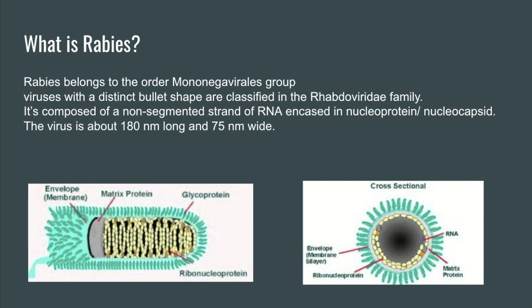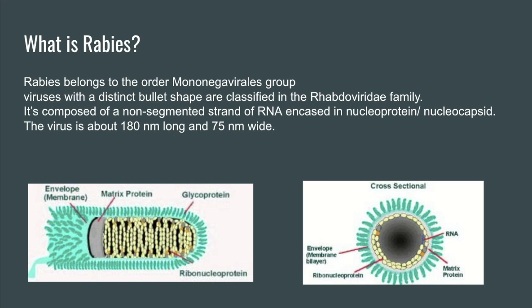Rabies belongs to the mononegavirales group, but within that group, viruses with a distinct bullet shape like rabies are classified in the Rhabdoviridae family. The rabies virus is